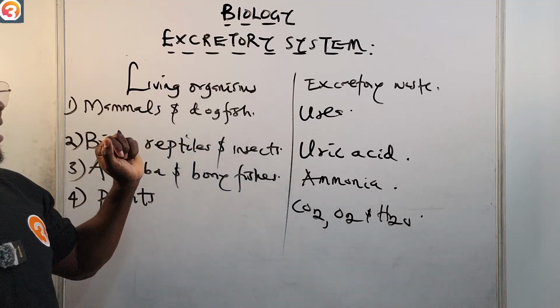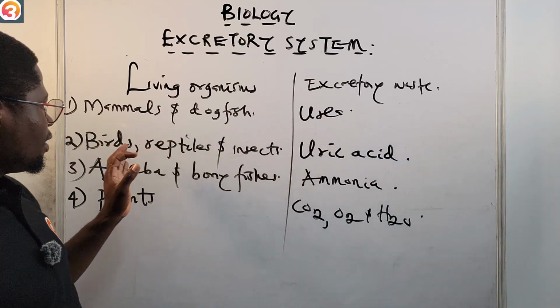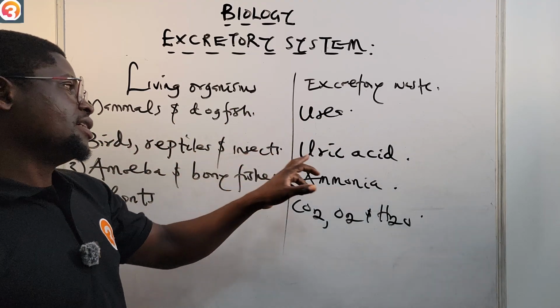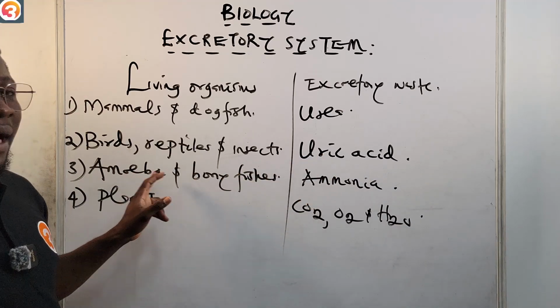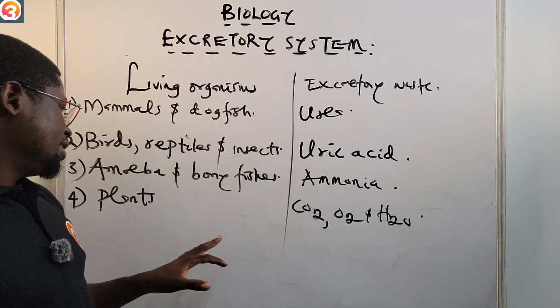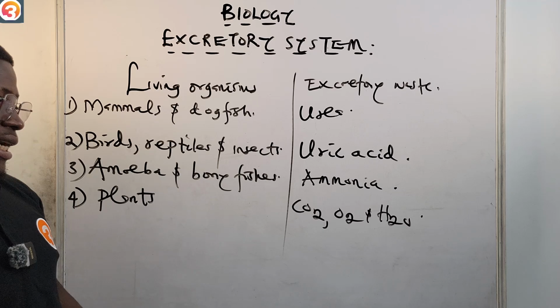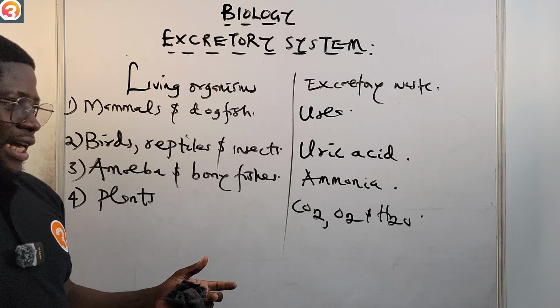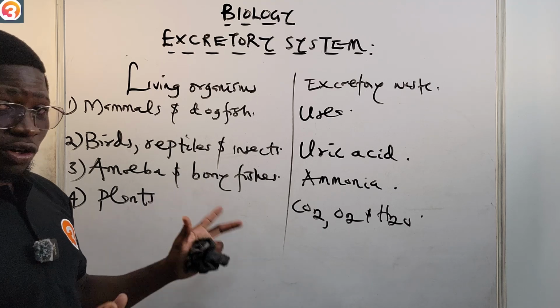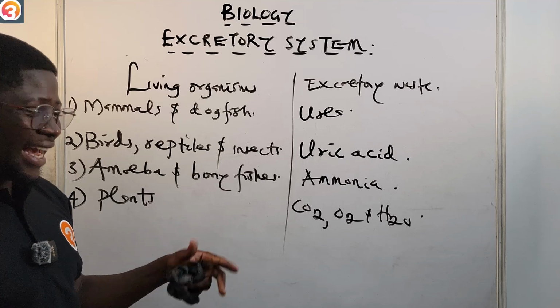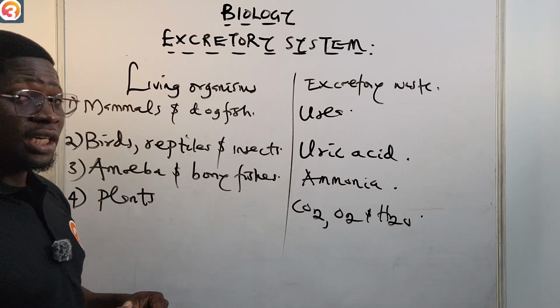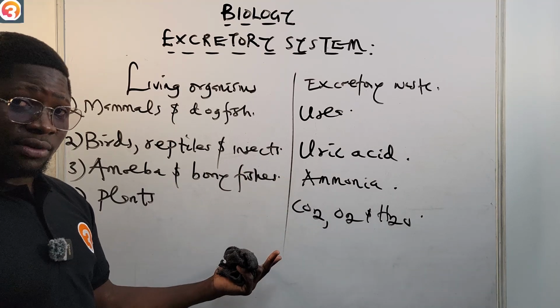For mammals and dogfish, it's urea. For birds, reptiles, and insects, it's uric acid. Then for amoeba and bony fishes, it's ammonia. Then for plants, it's carbon dioxide, oxygen, and water. So please take note of all of this. You see them in your past questions very well. It is necessary that you know them. It's very easy, isn't it?